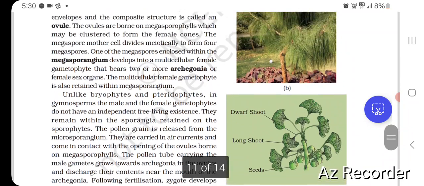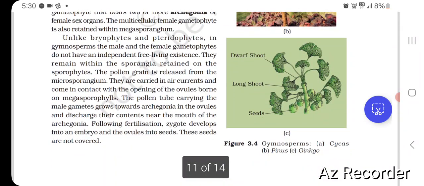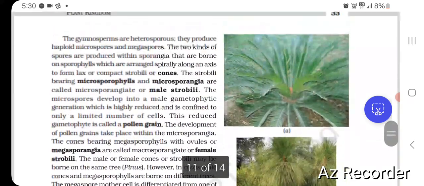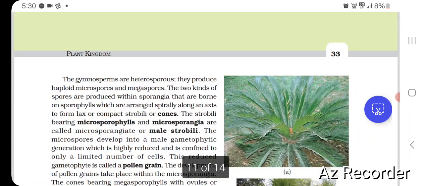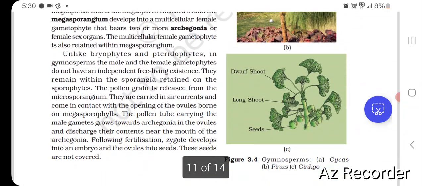Gymnosperm, the first one is A. Cycas, and the second one, B, is Pinus, and C is Ginkgo, that is having a dwarf shoot, long shoot and seeds.